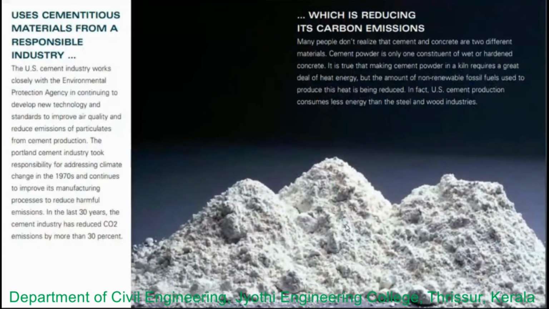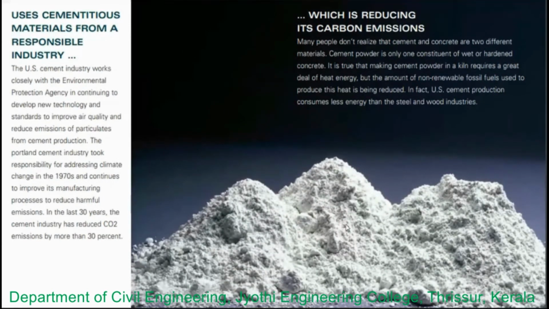Next, the cementitious materials. Normally in precast, they replace some of the cement, because cement production causes more carbon dioxide emission. So instead of cement, we use other materials like fly ash and slag.